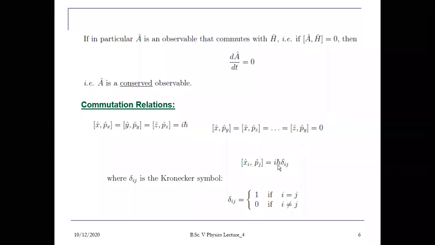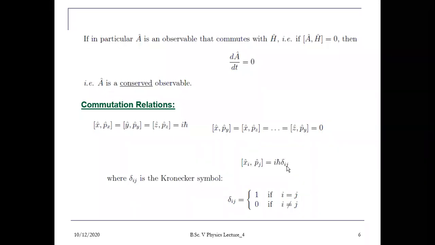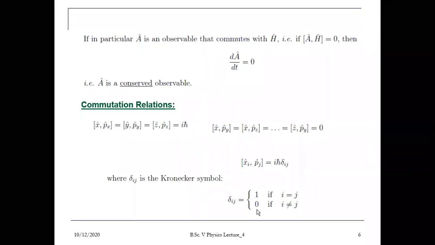So it is written equals i h cut delta ij. Delta ij is called here the Kronecker delta function. And again, when i equals j, your Kronecker delta function will be 1, and if i is not equal to j, it will be 0.